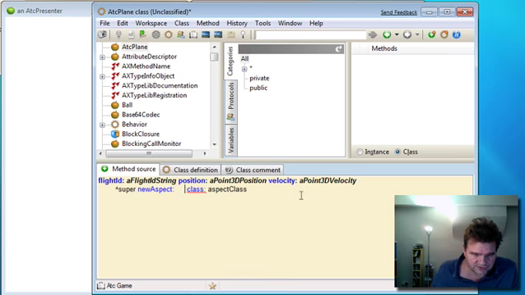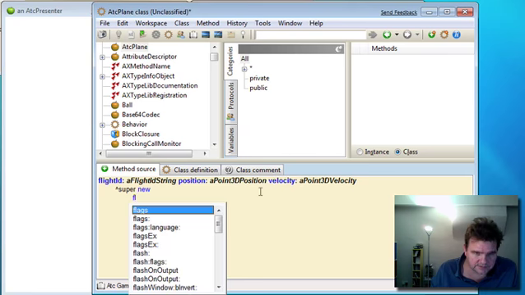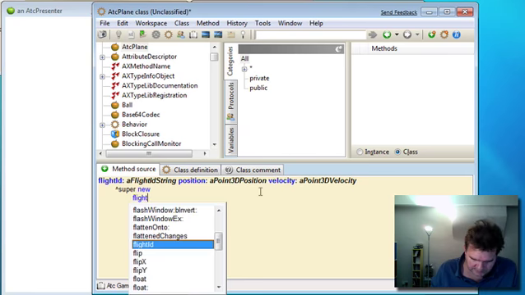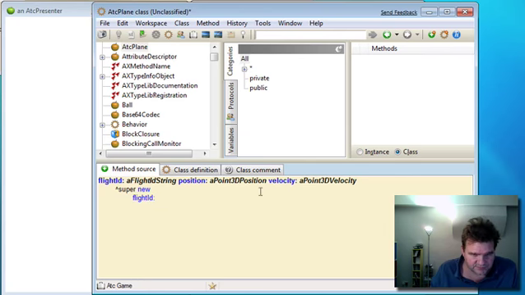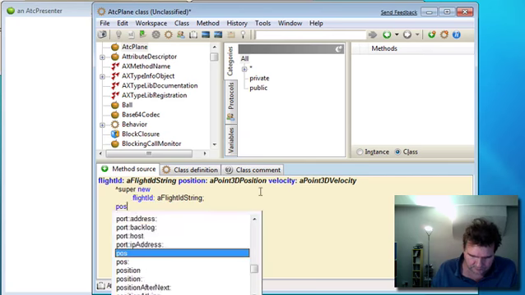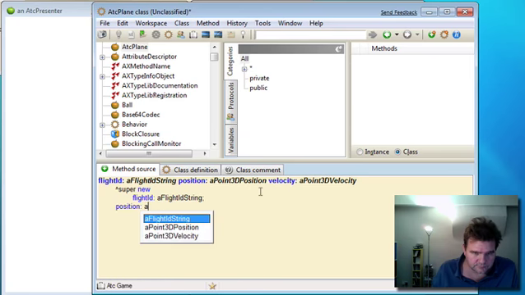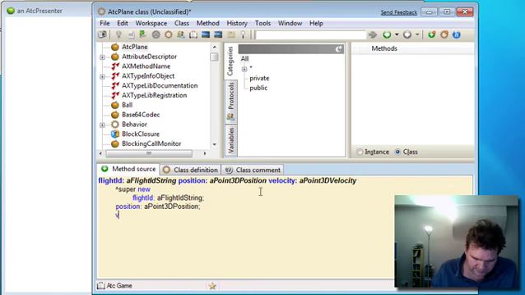Okay, and we're going to answer super new, and we're then going to set the flight ID string. Oops. Of course, I deleted that access method. I'll put that back in again in a minute. We're going to set the position. And we're going to set a velocity.